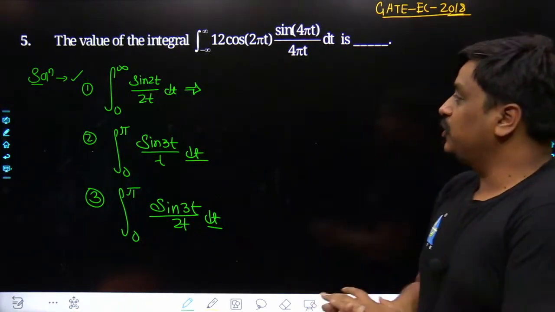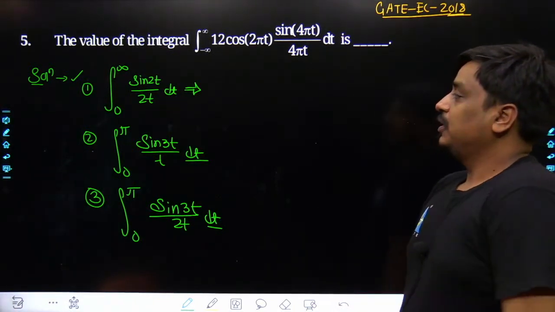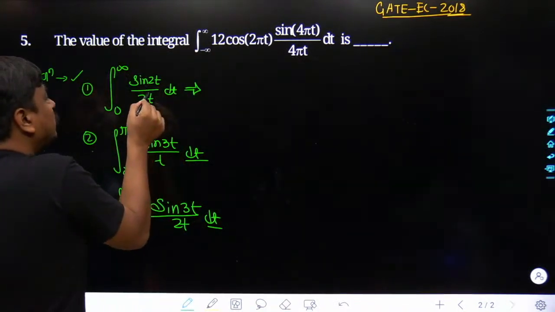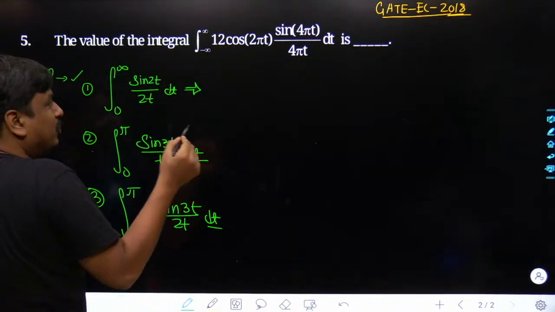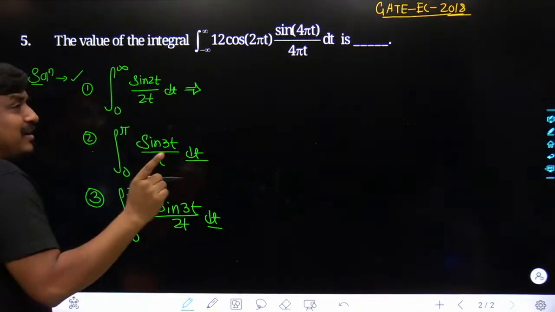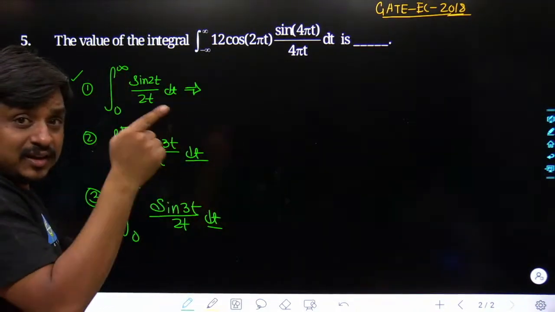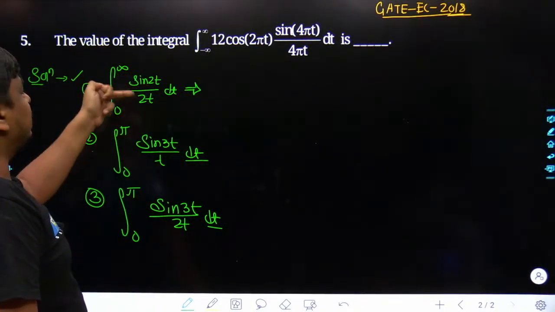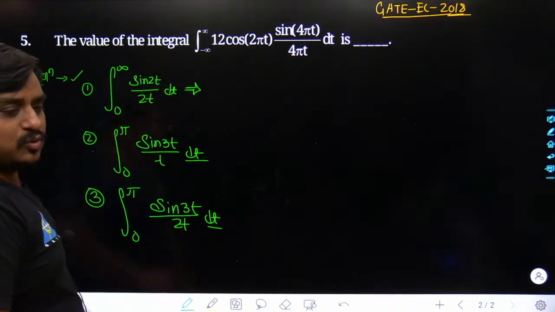So may I know which process has to be followed? See what we can do. If 2t is being taken as x, obviously this complete problem would change into the form of a standard Laplace integration, whose result is already known to me: the integration from 0 to infinity of sin x divided by x dx is equal to pi by 2.